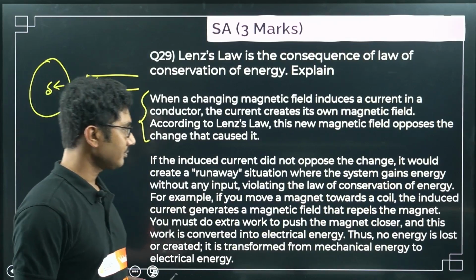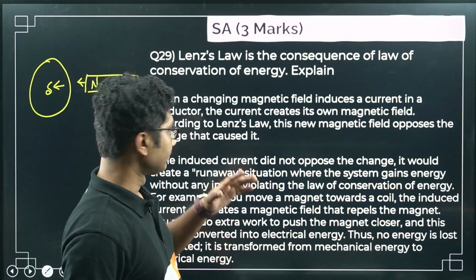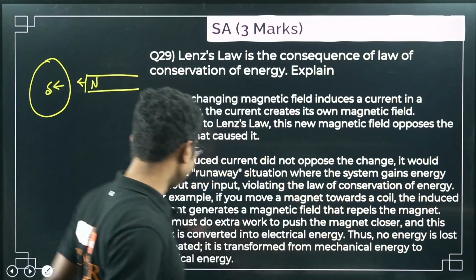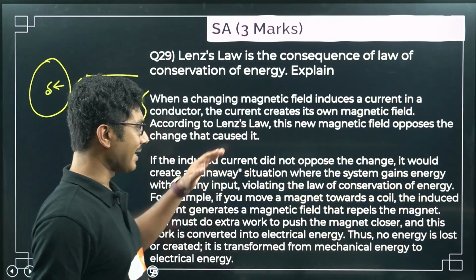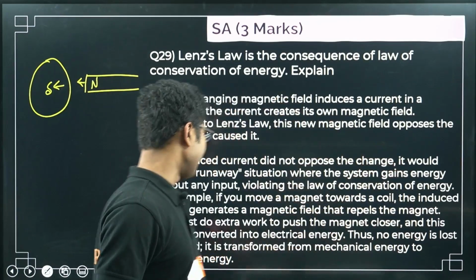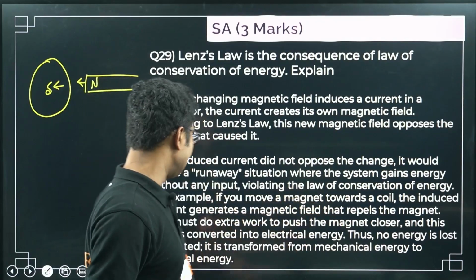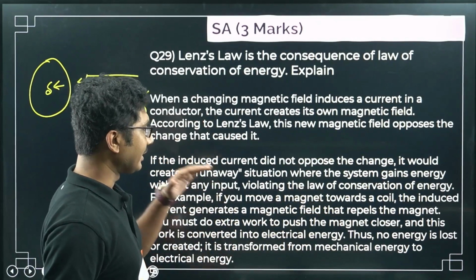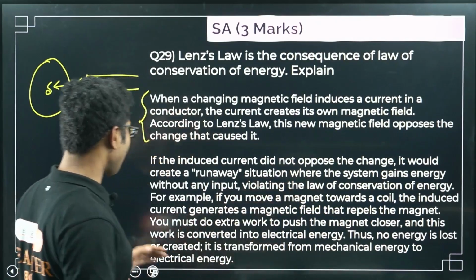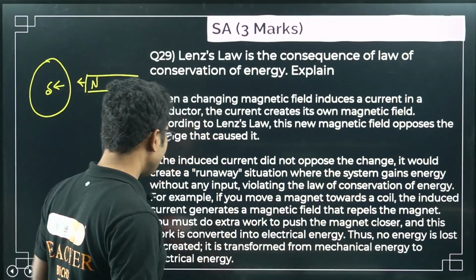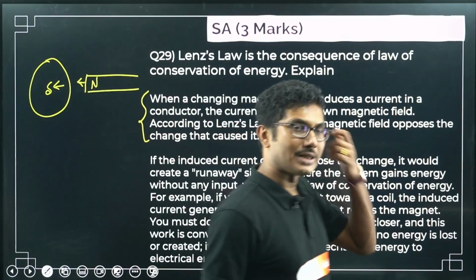Now for example, if you move a magnet towards the coil, the induced current generates a magnetic field that repels the magnet. You must do extra work to push the magnet closer, and this work is converted into electrical energy. Thus, no energy is lost or created. It is transformed from mechanical energy to electrical energy. So here we have explained what is the real process.